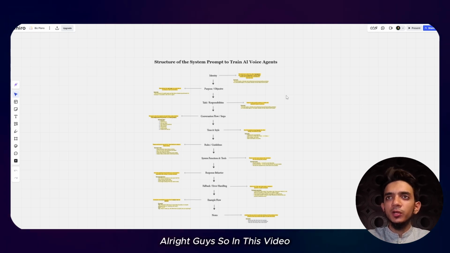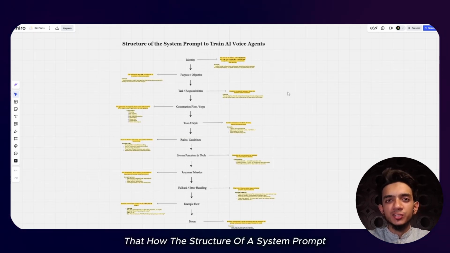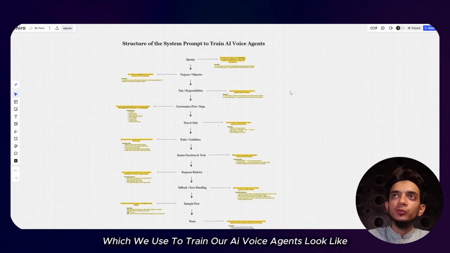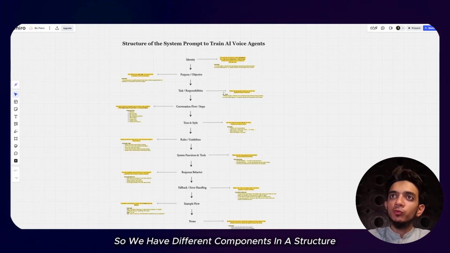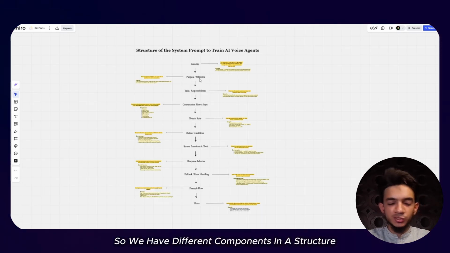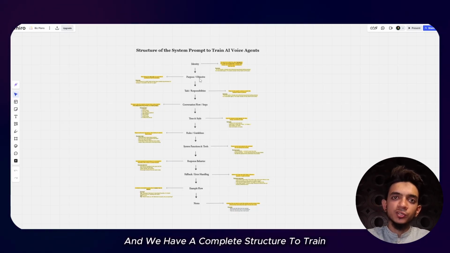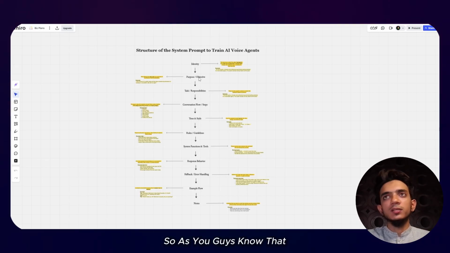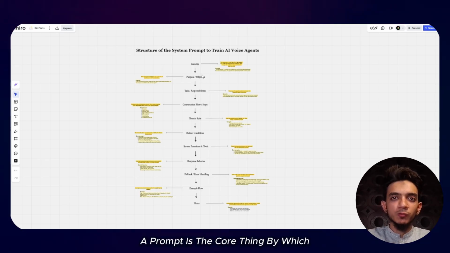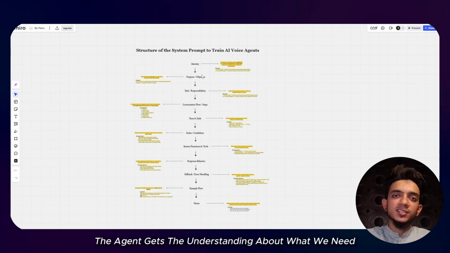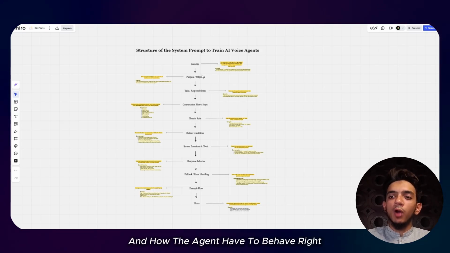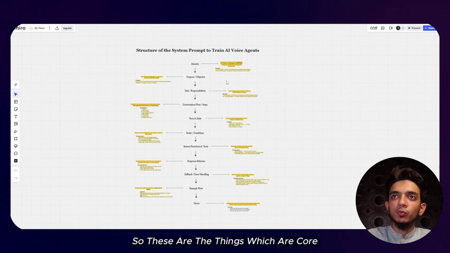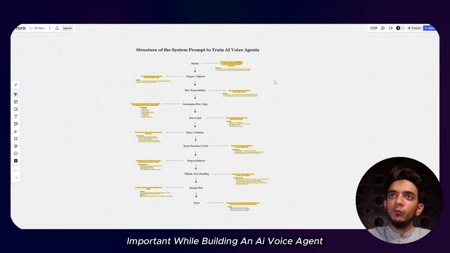Alright guys, in this video I'm going to show you how the structure of a system prompt, which we use to train our AI voice agents, looks like. We have different components in a structure, and we have a complete structure to train the AI agent through our prompt. As you know, a prompt is the core thing by which the agent gets an understanding about what we need and how the agent has to behave, right? These are the core important things while building an AI voice agent.